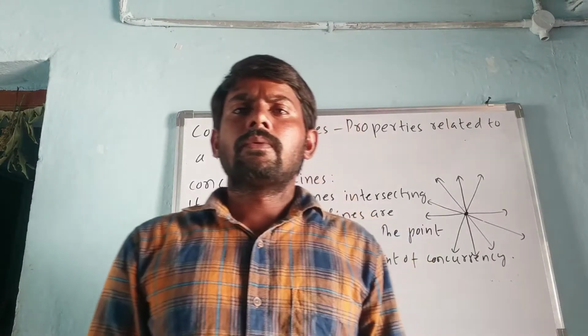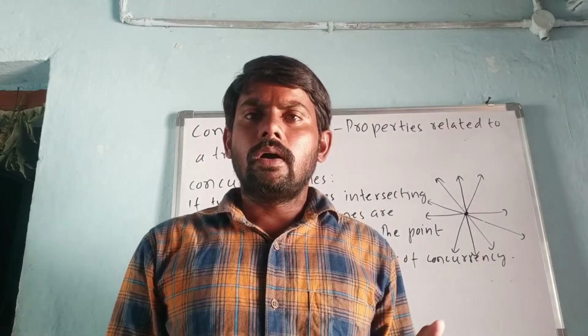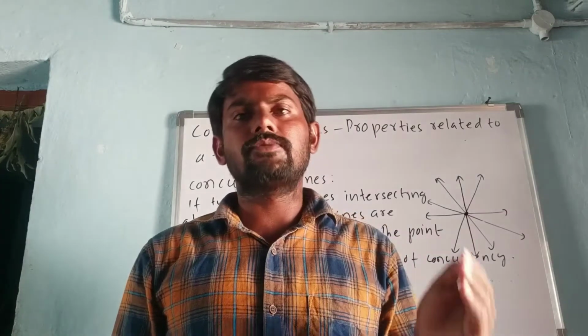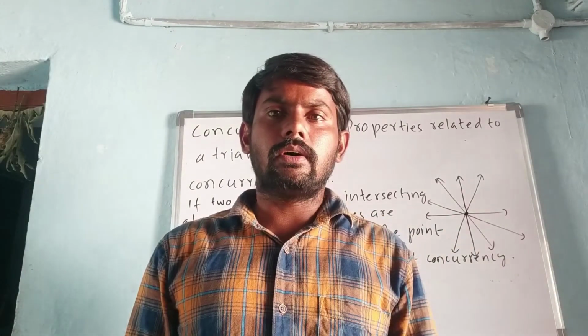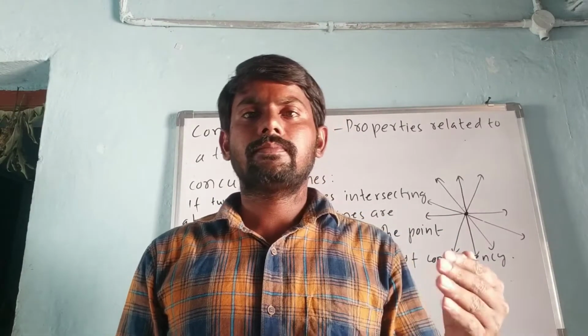So, what is the median? When do they form the centroid? Let us discuss what the centroid is, related to the medians. And what is the orthocenter, related to the altitudes?